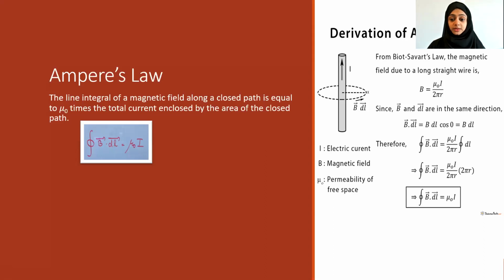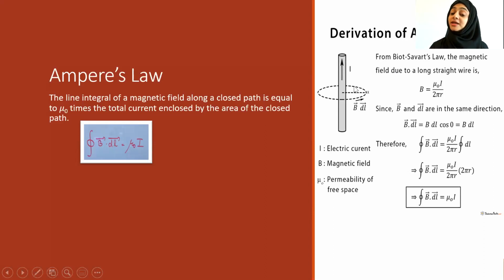You have learned vector multiplication, the dot product between two vectors. What is A dot B? A dot B means the dot product, so cos theta comes in: AB cos theta. Similarly, B dot dl will be B dl cos theta, but theta is 0 here.